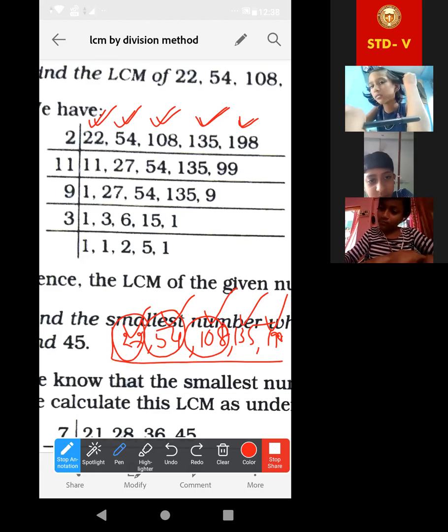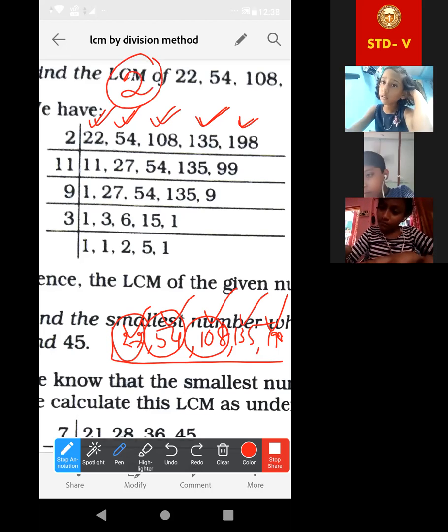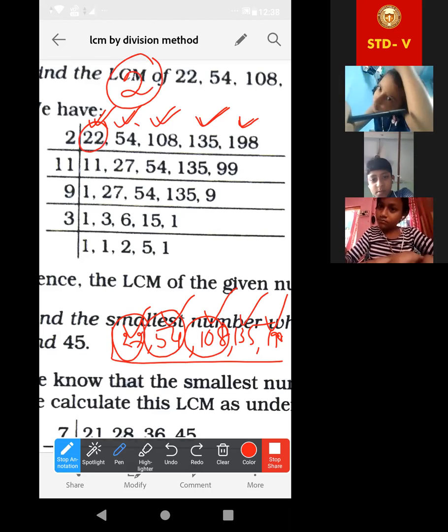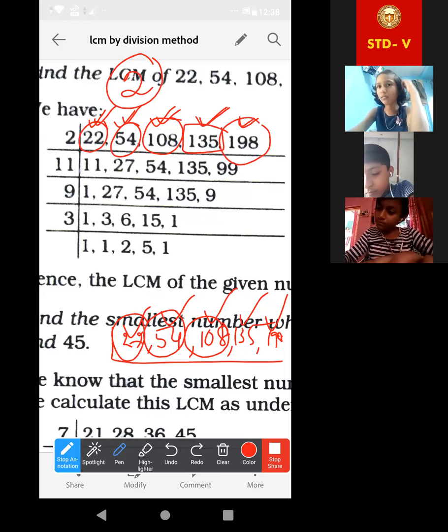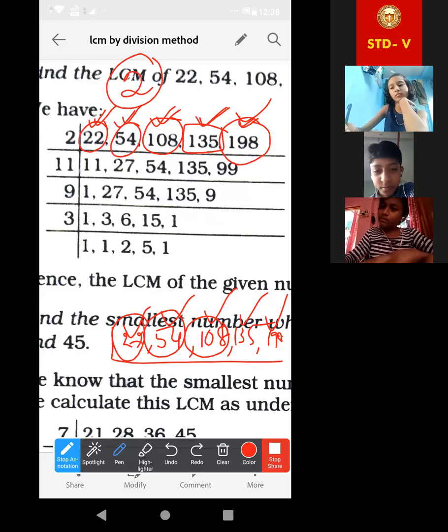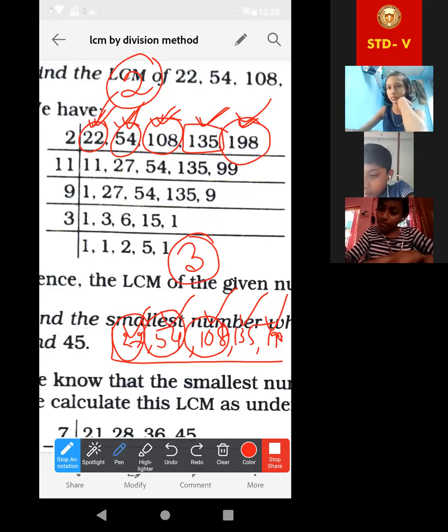No, look. Suppose we are taking 2. How to check? Look, 22 will be divided by 2. 54 is divisible by 2. 108 is also, but 135 is not divisible by 2. Yes, though? But 198 again divisible by 2. So, rather than 2, let us find any other number. Suppose we are taking 3. Now check whether all the numbers are divisible by 3 or not. Basically, we have to find that number which is a common factor of all of them. Now understood or not?